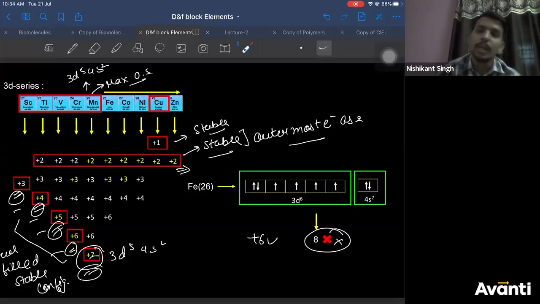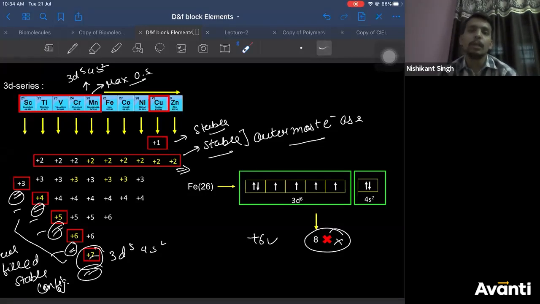No. That distribution I have to check. I will let you know tomorrow. I'll discuss in class. Don't worry. In fact, I have discussed a lot of 1 mark questions. There will be 1 mark questions from this. I have discussed many 1 mark questions in this chapter also. Right? There will be a 3 mark question on lanthanide contraction. That all I'll discuss. Don't worry. Okay?